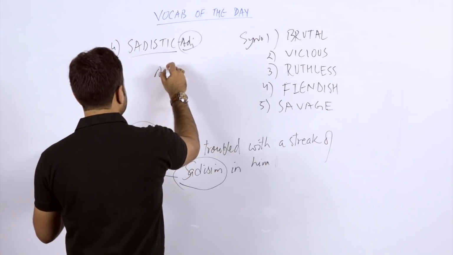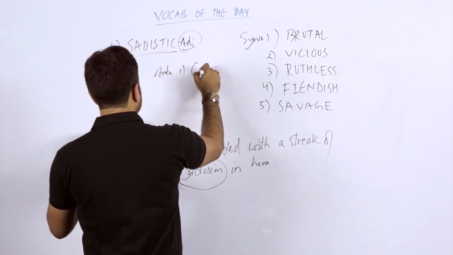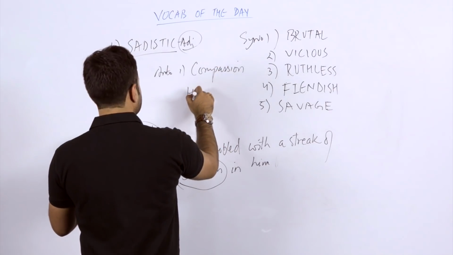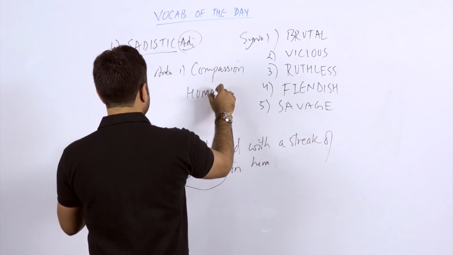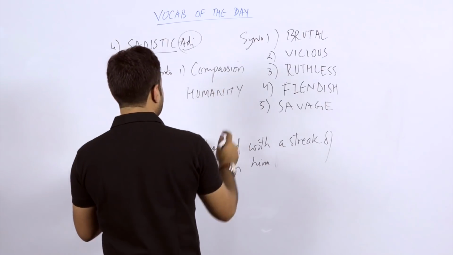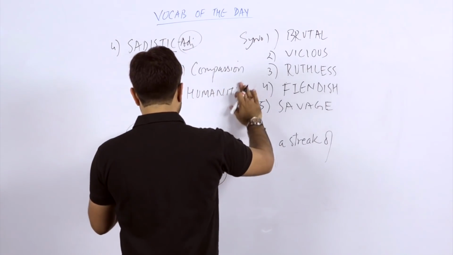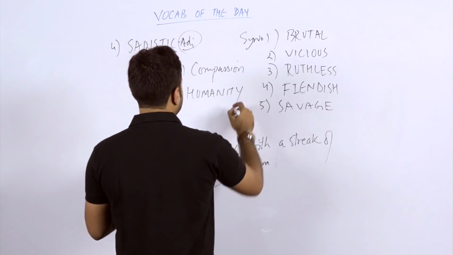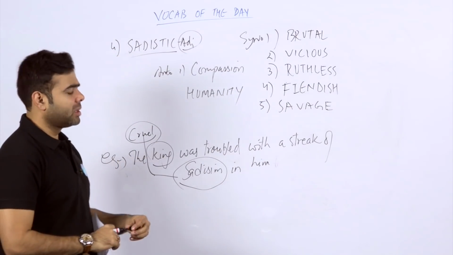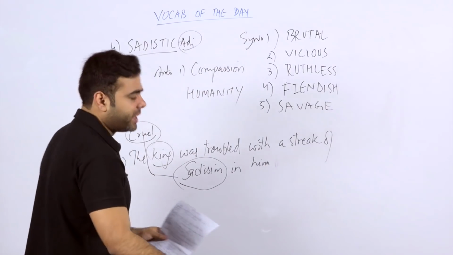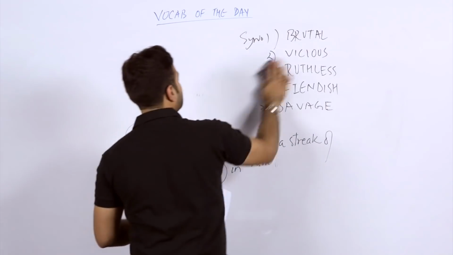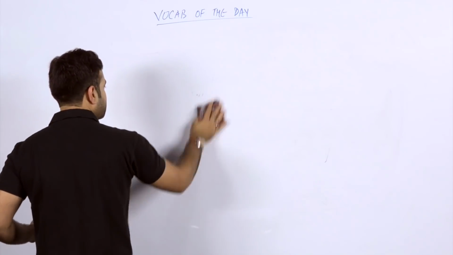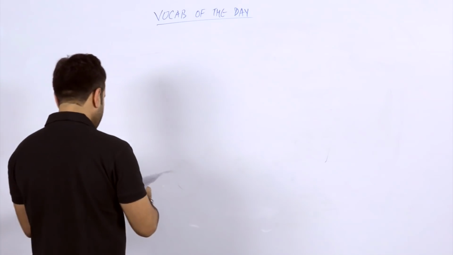Now, for the antonym, simply take the word compassion. Compassion. And any other word? Yes, H-U-M-A-N-I-T-Y. It's humanity. Humanity, you can say, compassion, you can say. Fine. Let's proceed to the next word. After sadistic, we will proceed to the next word and check which word we can take here. The word which we are going to discuss is impromptu.